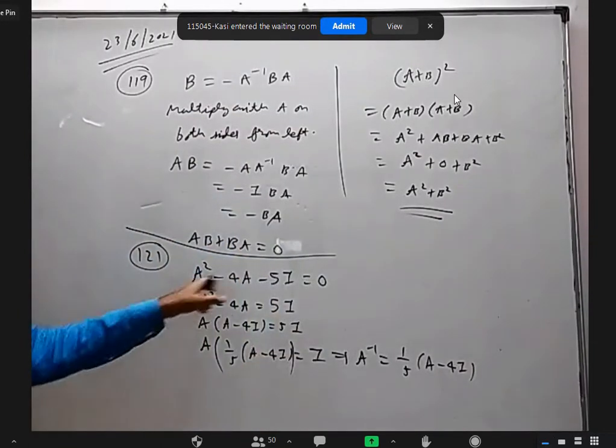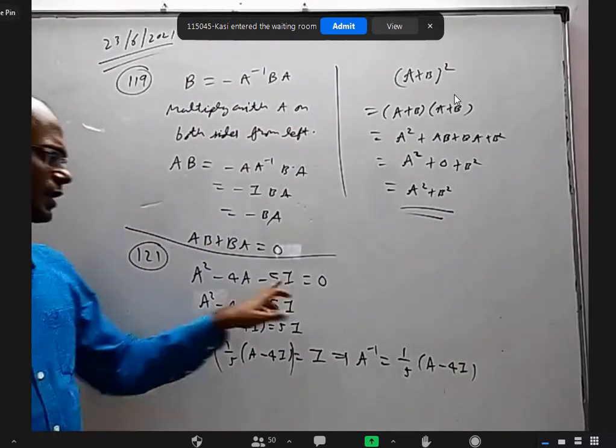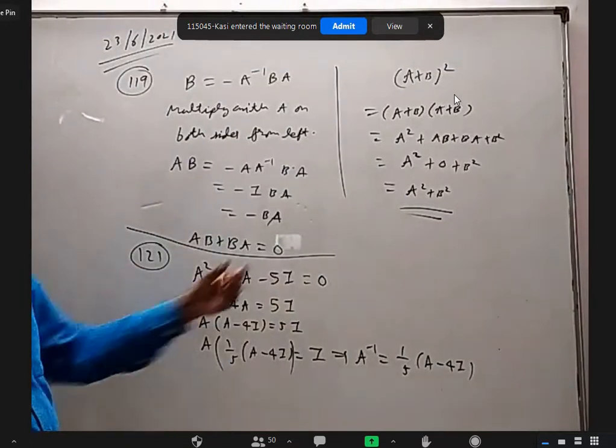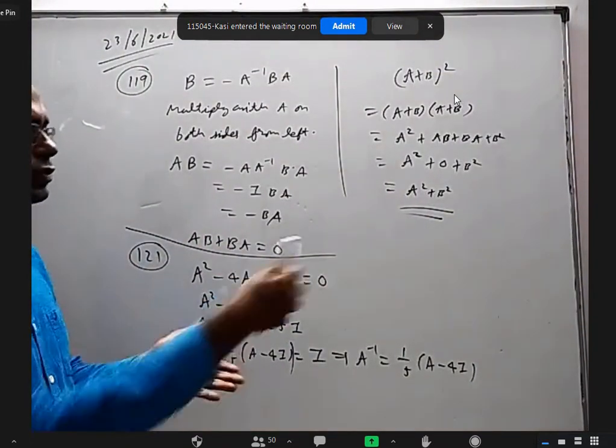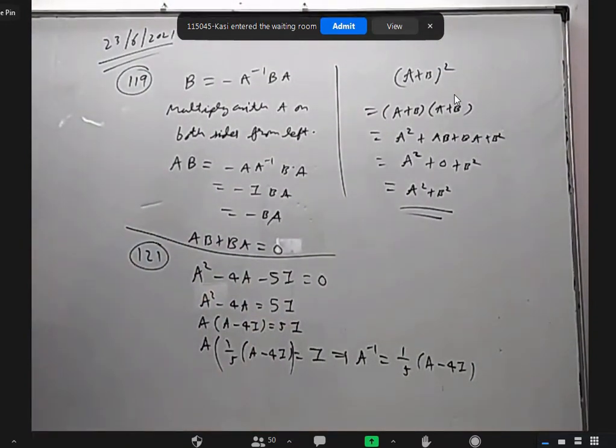So if they give any equation like this, you just take the I term that side and for the rest of the terms take A common. A into whatever you get, which is equal to I, is the A inverse straight away.